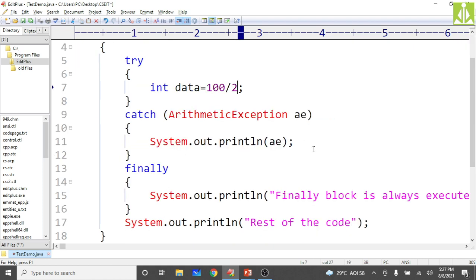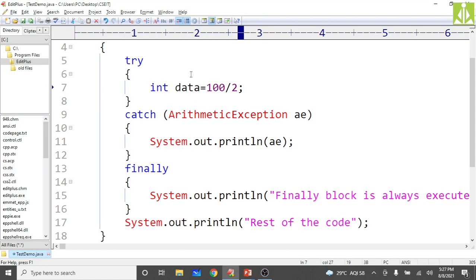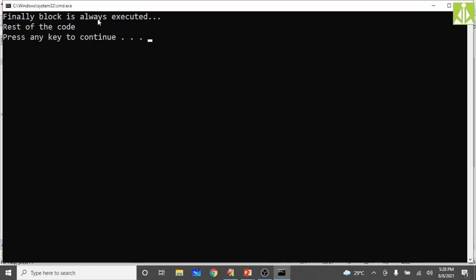Suppose the exception is not occurring at all. Here what is happening? Exception is not occurring. So catch block will not be executed. Exception handler will not be considered. There is no exception. But in this case also your finally block will be considered and executed. Check this one. First case what we discussed, exception occurred and handled. Second case, exception is not occurring at all, so no need to handle. But in that case also your finally block gets executed. See here, run. Yes, your finally block is always executed and rest of the code is also.